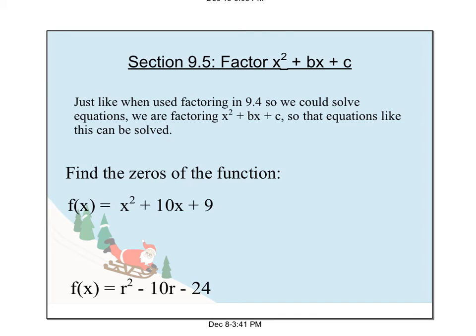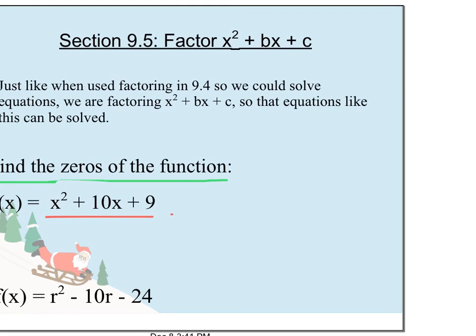And the last examples of this method, just realize that they give you some problems, I know, in the upcoming assignment that talk about finding the zeros of a function. And realize this is actually the same thing we've been doing. When you find the zeros of a function, you're finding the values of x that you could put in so that this whole function would equal 0. Whenever you see something where you're trying to find the zeros, it's pretty much telling you that you should take this thing and set it equal to 0.